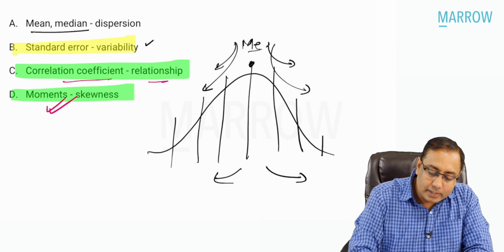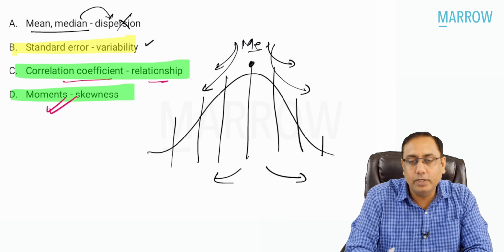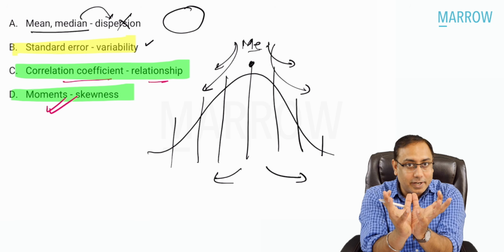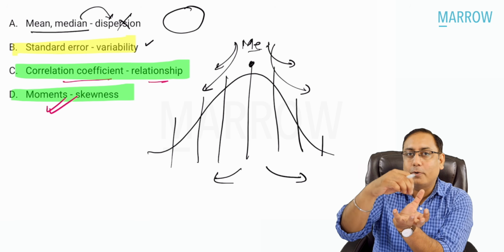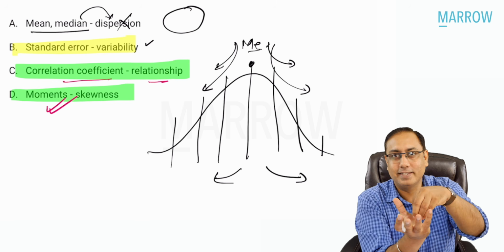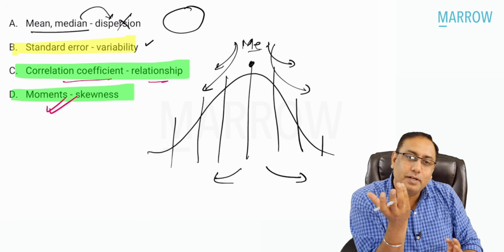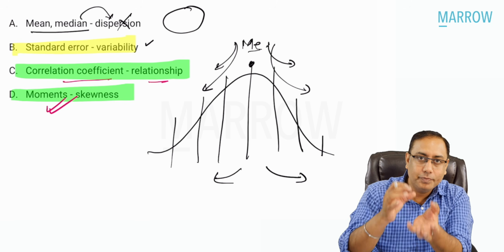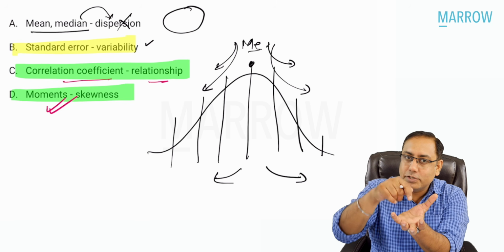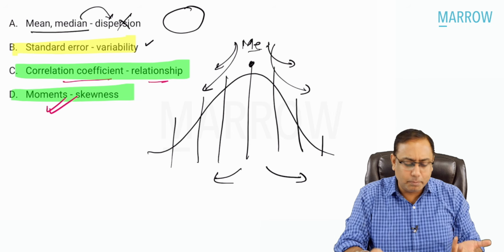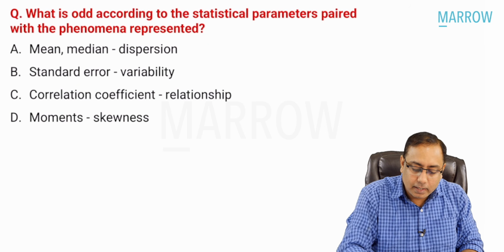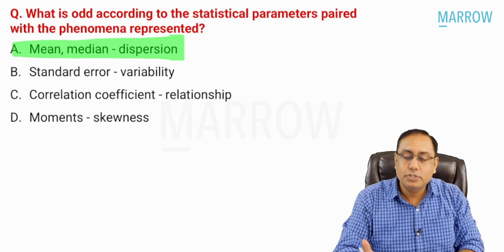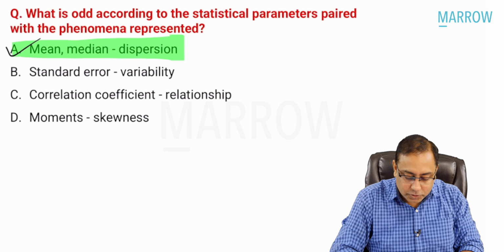Now, mean and median, is it a value for dispersion? I don't think so. It will tell you that if this is your total data, just imagine this is the data, where is the center point? That center point is called the central tendency, and you can measure it in terms of mean, median, and mode. In Hindi we call it the Kendra Bindu of the circle. So obviously option A is the only one which is not matching the relative options. So A is the correct answer you would like to mark in this question.